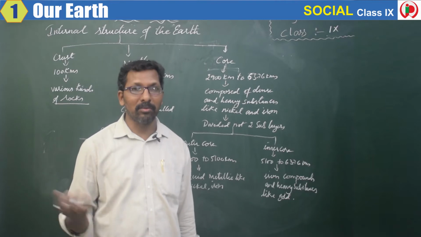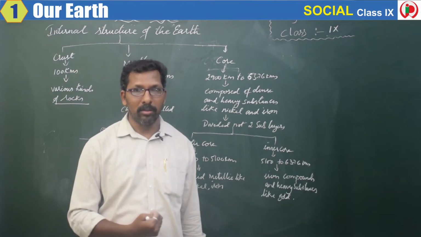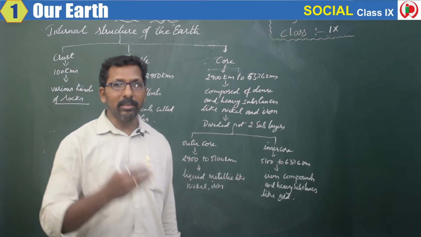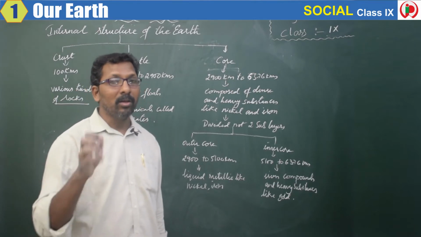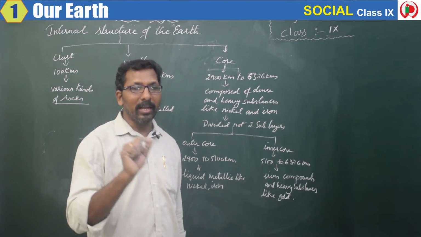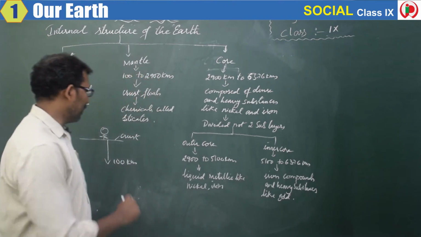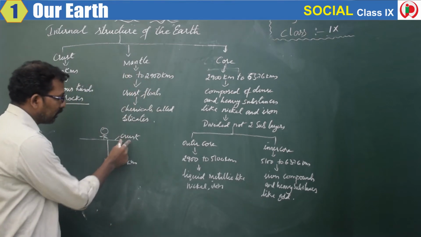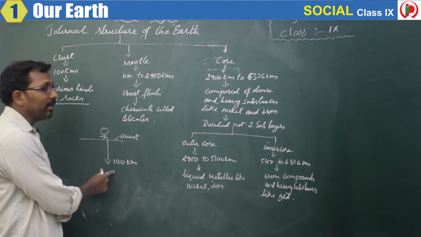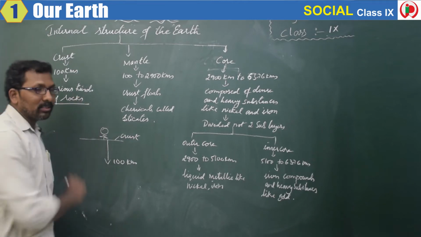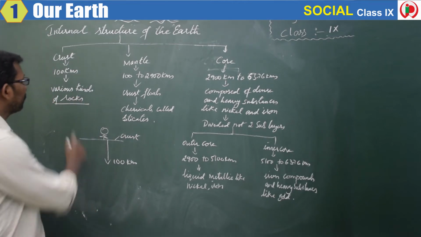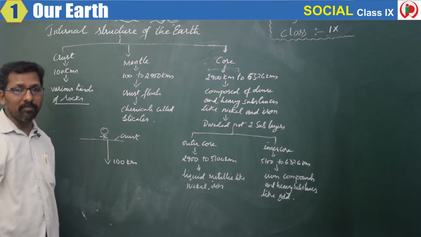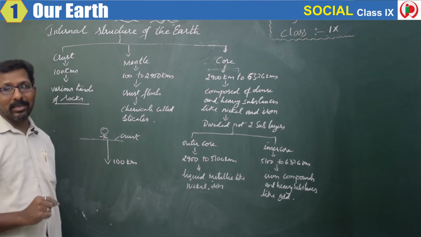There are so many different rocks. Iron ore we get from rocks. Like that there are so many rocks from where we get different types of metallic and non-metallic minerals. So the crust is to a depth of 100 kilometers, and various kinds of rocks are present in the crust.